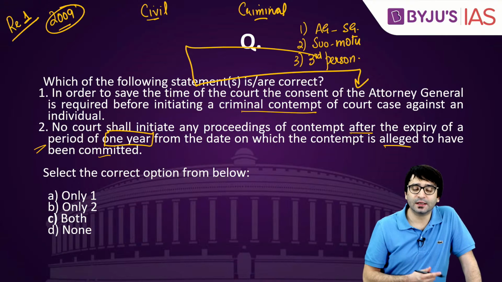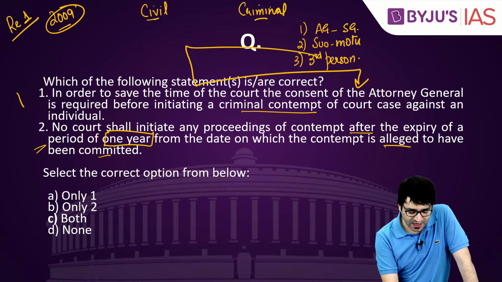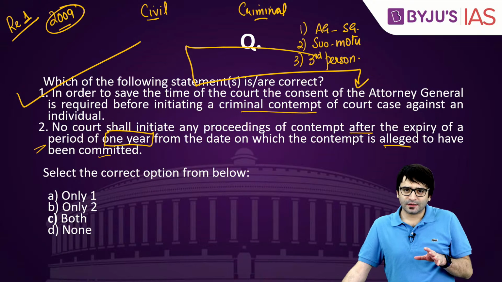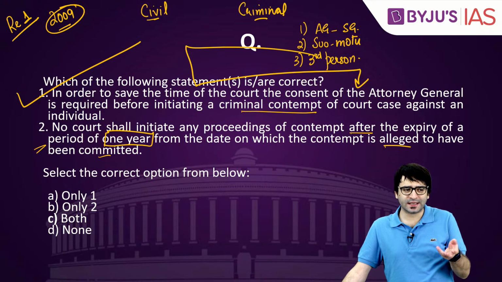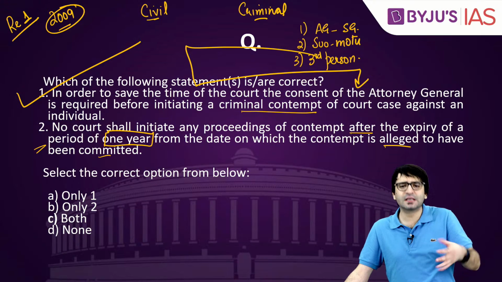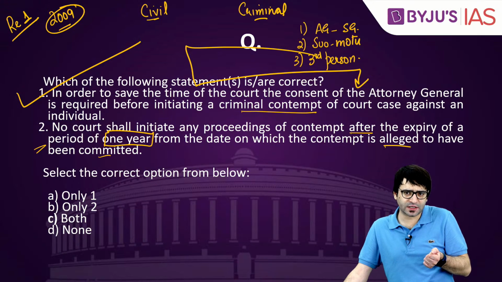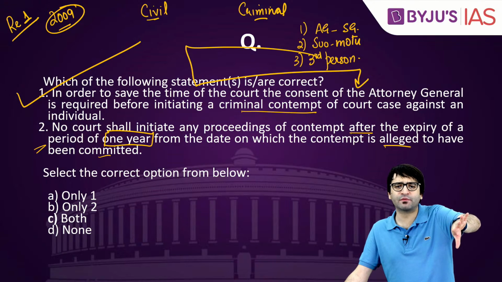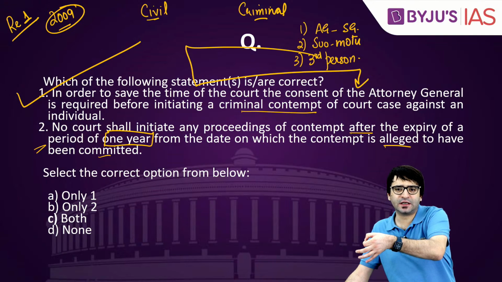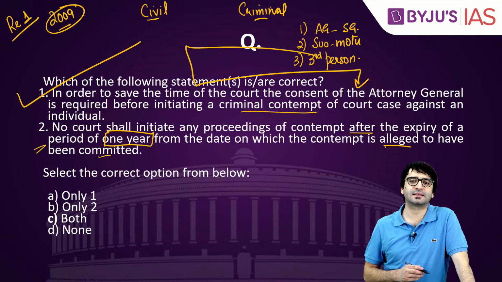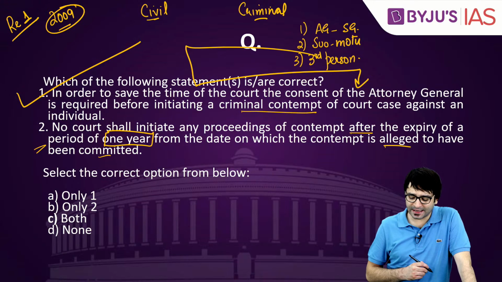What is the logic? The logic is to save the time of the court. Because Attorney General, he can now assess the court and say whether this is a fit case for contempt or not. If it's a fit case, then you can proceed with the contempt proceedings. If it is not, then we will drop it. That means to save the time of the court, the consent of Attorney General is required before a criminal contempt can be filed against somebody. So statement number 1 is correct.